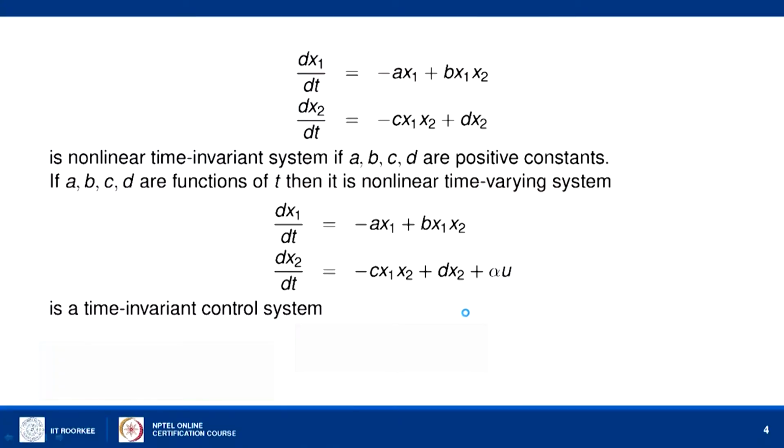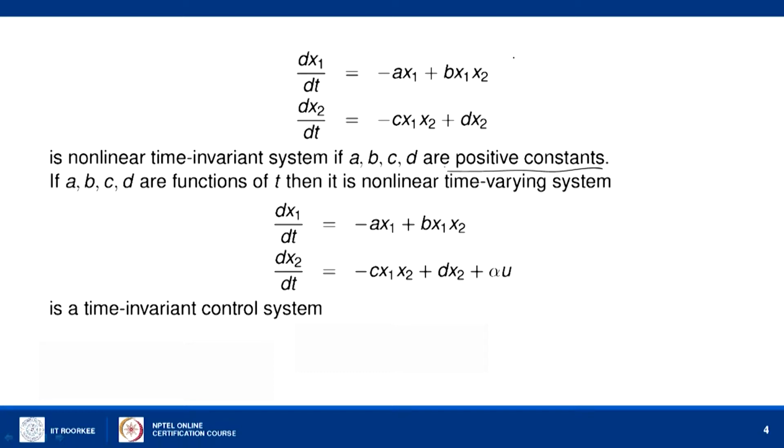For example, of a time invariant system, we see this one: dx1/dt equal to minus a x1 plus b x1 x2, dx2/dt is minus c x1 x2 plus d x2, where a, b, c, d are positive constants.